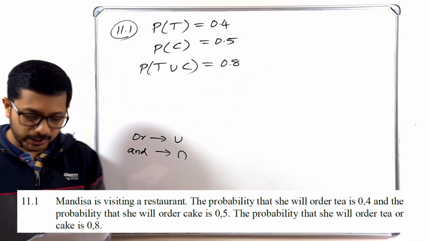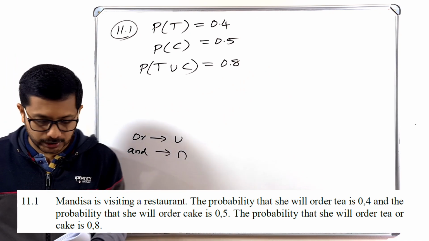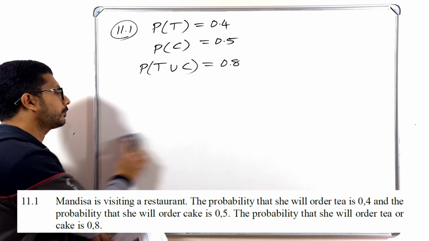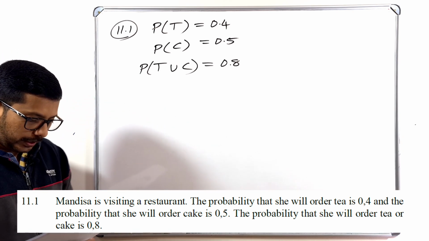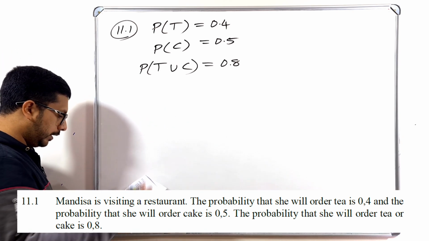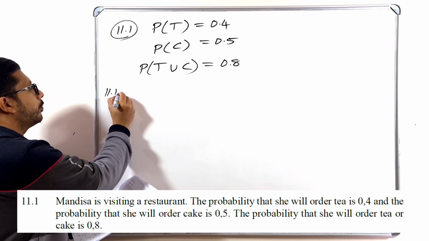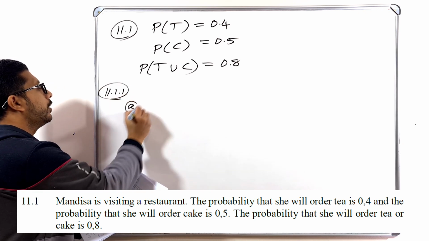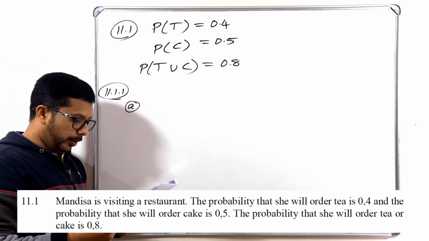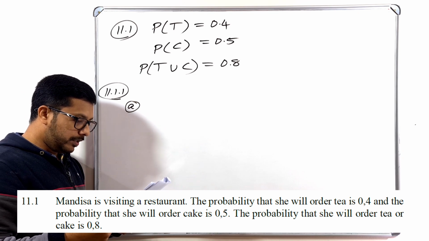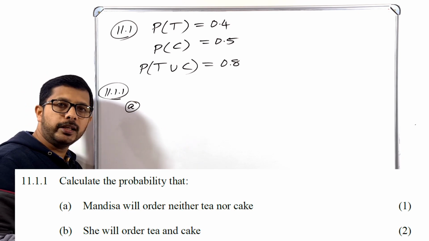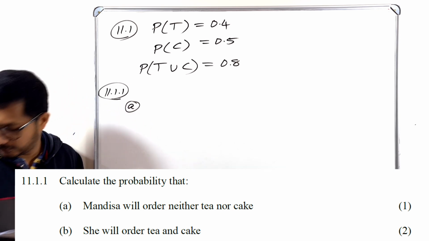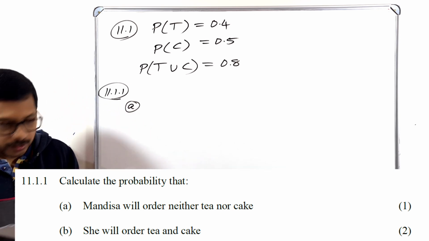Now based on this, what is the first question? 11.1.1, calculate the probability that, 11.1.1a, you have to find the probability that MR.MATHSZA will order neither tea nor cake. What is that question?